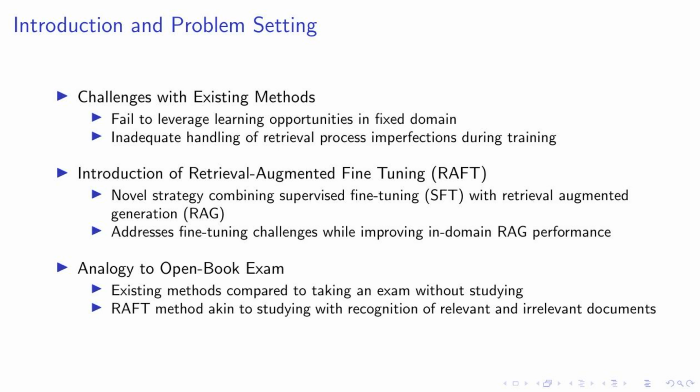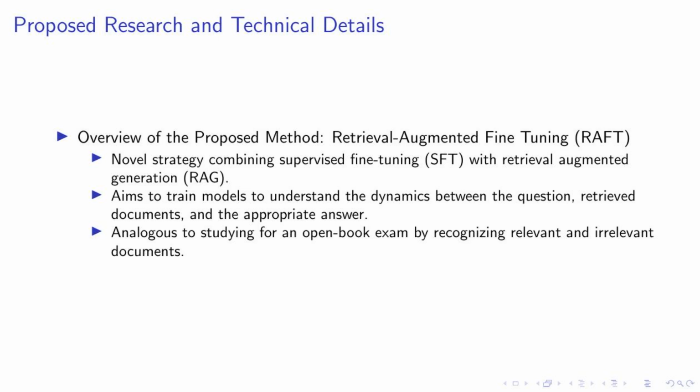To better understand this, let's draw an analogy to an open book exam. Traditional methods are like attempting the exam without prior study, relying solely on the book. On the other hand, our RAFT method is like studying for the exam, with a clear understanding of which documents are relevant and which are not. This approach allows us to prepare more effectively for the exam. In this case, the task of answering questions within a specific domain. Our research introduces a novel strategy known as Retrieval-Augmented Fine-Tuning, or RAFT.